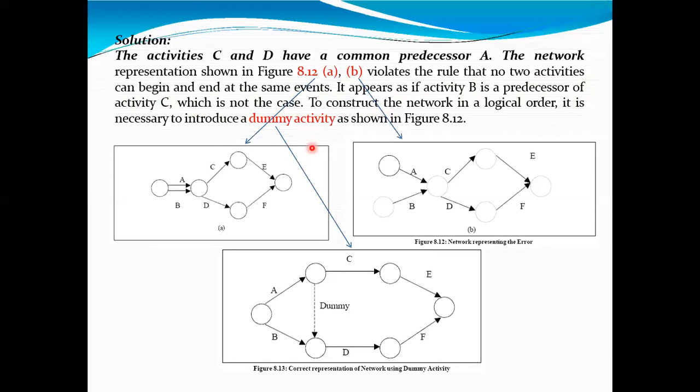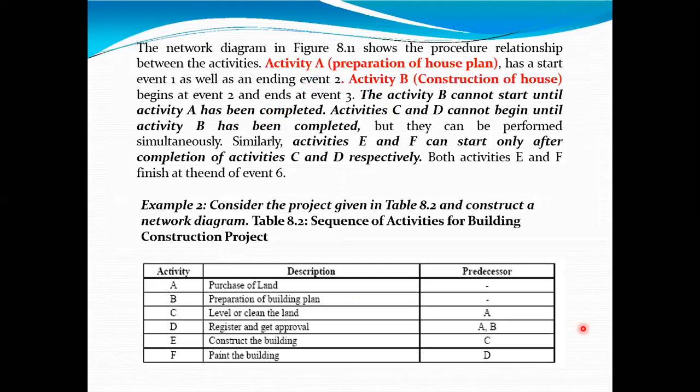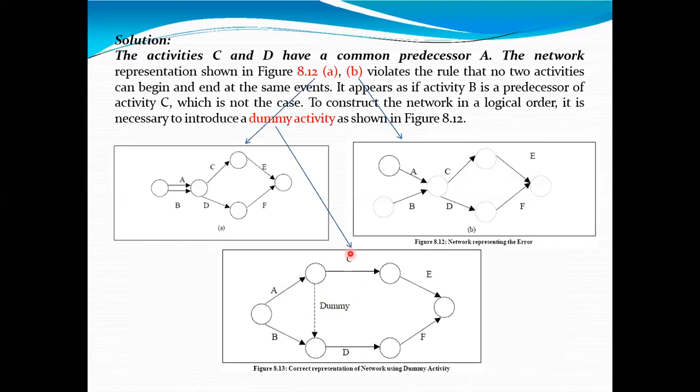So go to the third diagram, that is the logical way. Activity A, purchasing of land, is a separate activity. Preparation of plan is a different activity. Then what is the C activity? C activity is level the land, and for that only A is required as preceder.